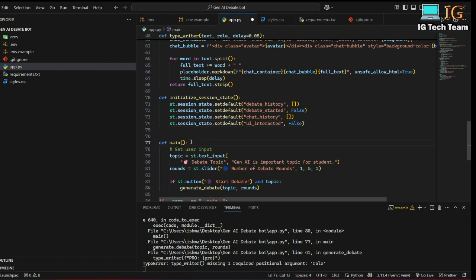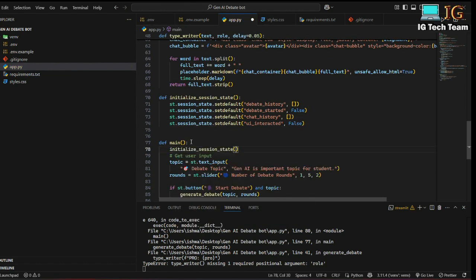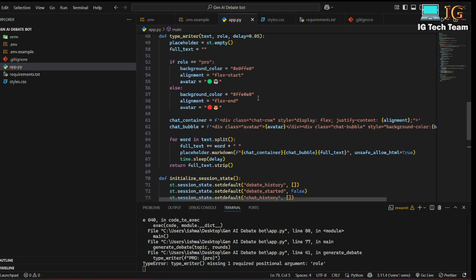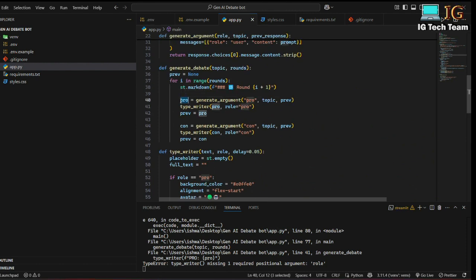Now in the main function at the very start, I have to call that session state initialization, so that their values are initialized. Initially everything will be the default value, and now when the chat is generated, you can see here the pro text is generated here, the con text is generated here.